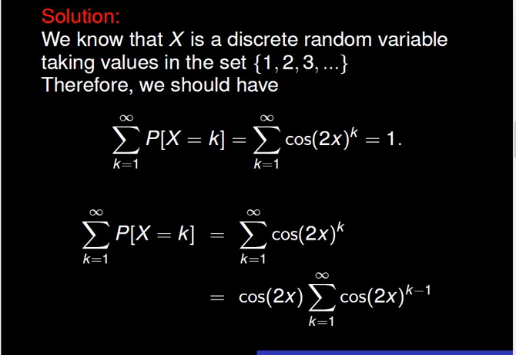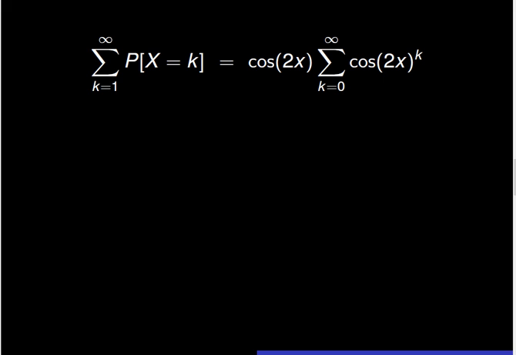This implies that, we factor cosine of 2x out and we see that the sum of probabilities is equal to cosine of 2x times, the summation of cosine of 2x to the power k minus 1, for k going from 1 to infinity. We rearrange the indexes, and see that the sum of all probabilities is now equal to cosine of 2x times, the summation of cosine of 2x to the power k for k going from 0 to infinity.